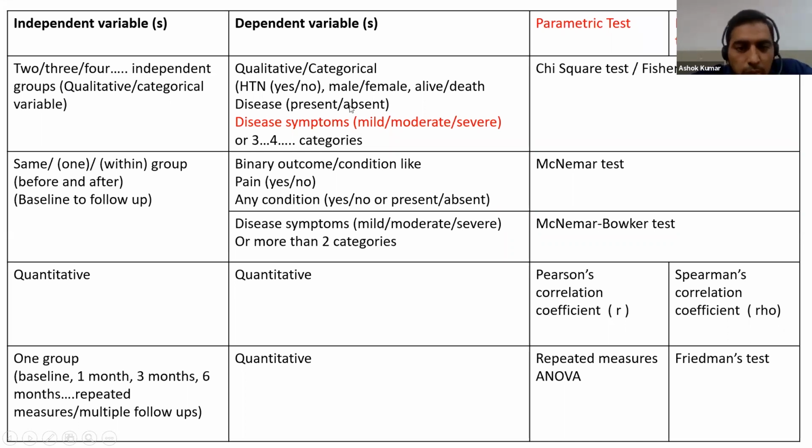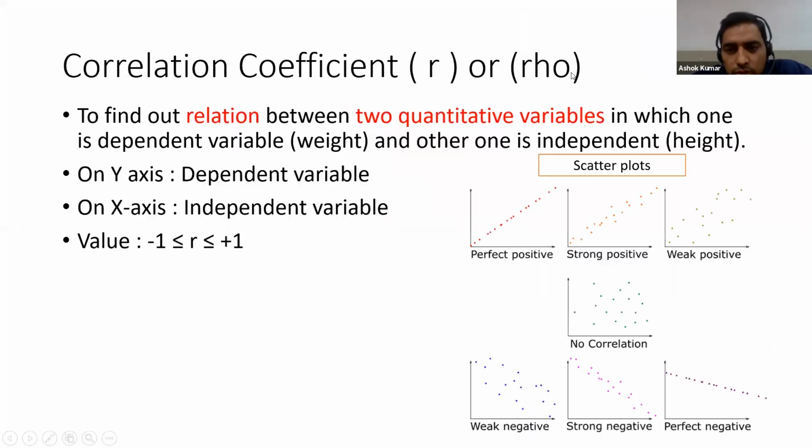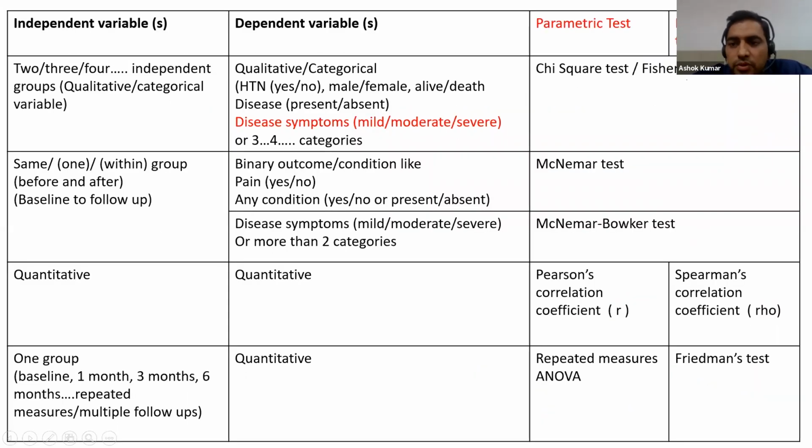Disease symptoms mild, moderate, and severe, or maybe 3 or 4 and more categories of the dependent variable. But in a qualitative or categorical nature. So we have to use chi-square test or Fisher-Exact test. Where to use chi-square test and where to use Fisher-Exact test, we will discuss.